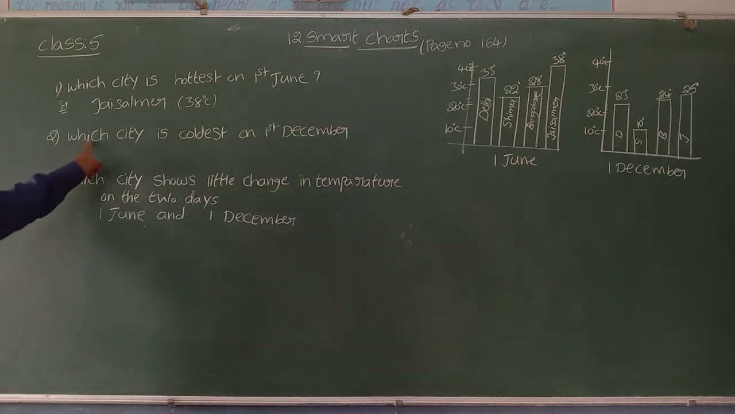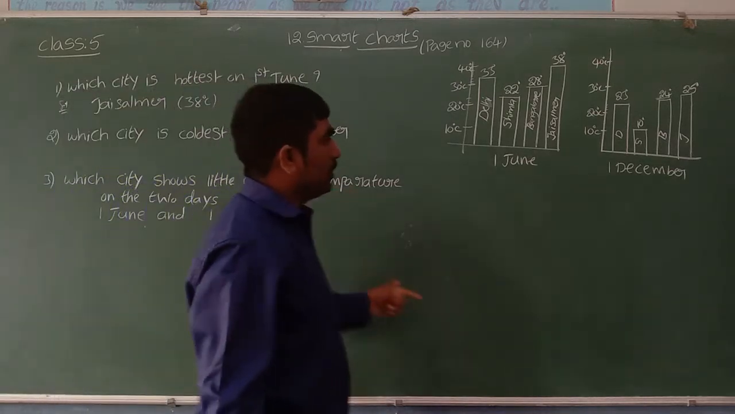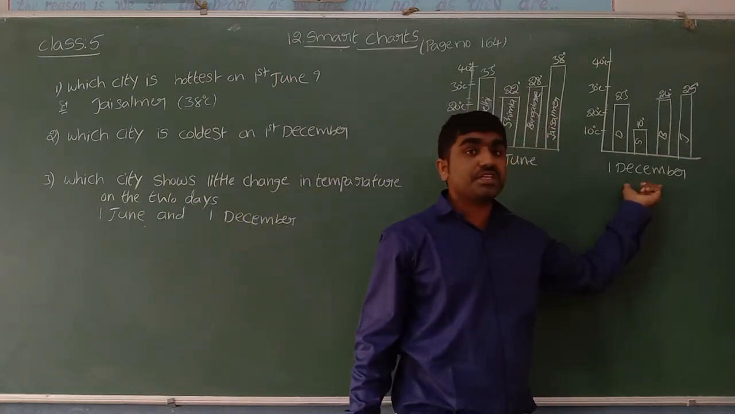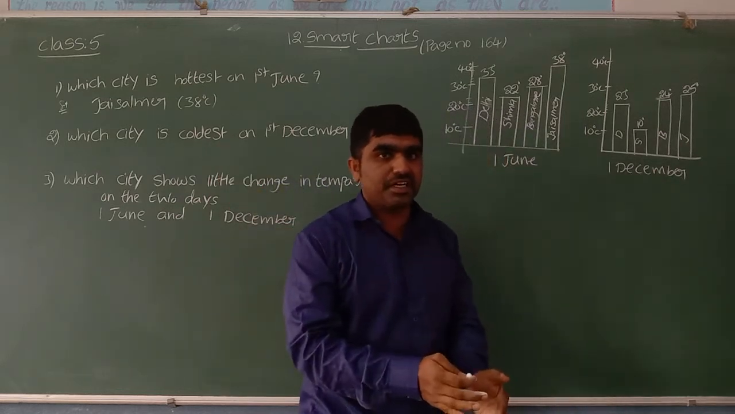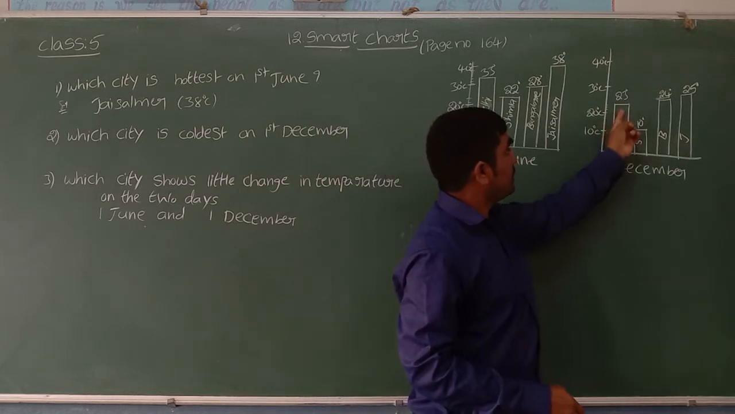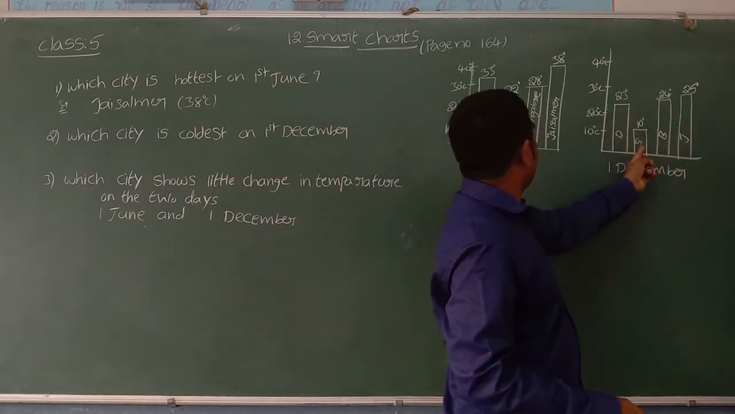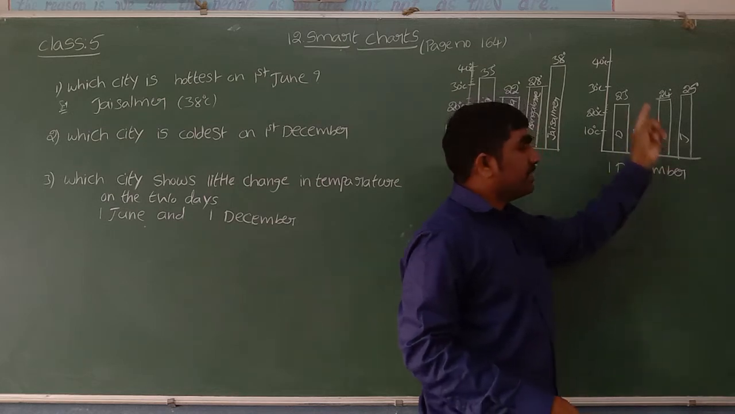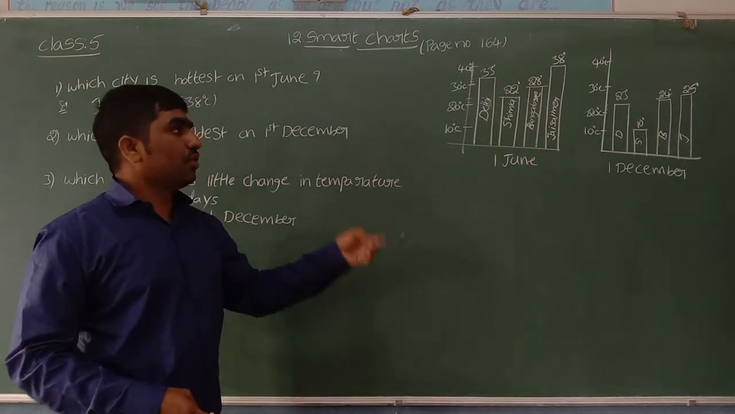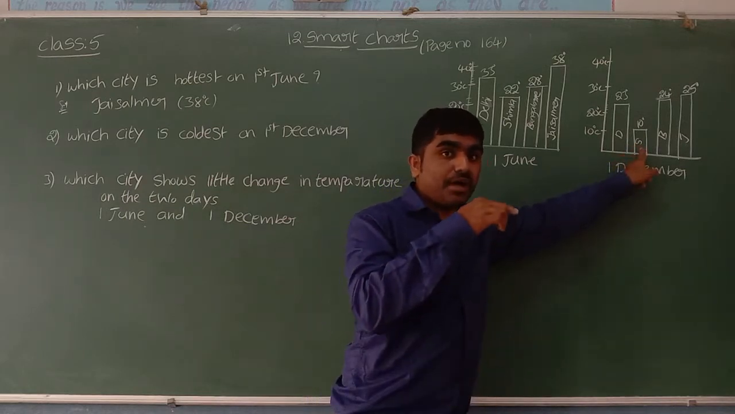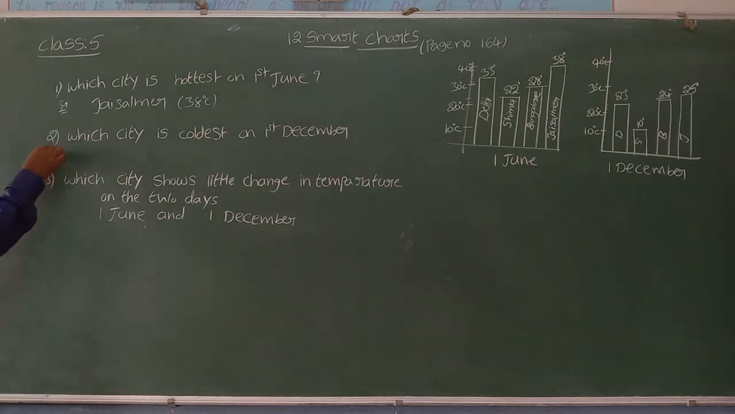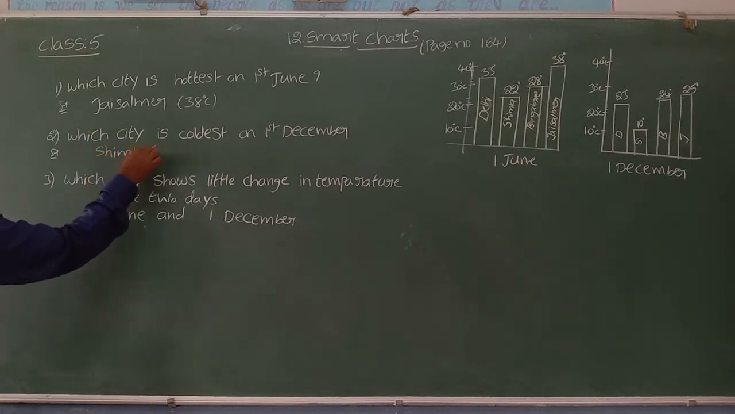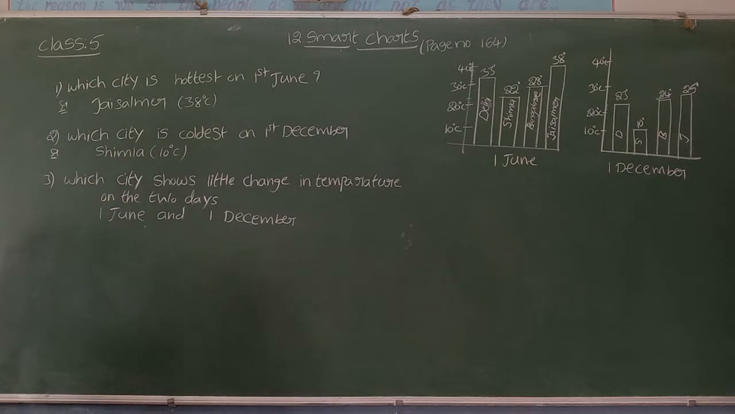Next, which city is the coldest on 1st December? As I said, coldest means the city with the least temperature. Which city has the least temperature? I can see Simla, having the least temperature, which is 10 degrees Celsius. So Simla is the coldest place in the month of December, since less temperature means coldest.